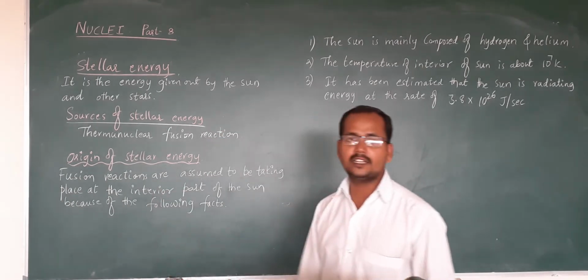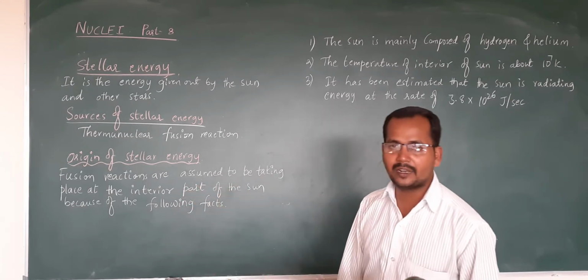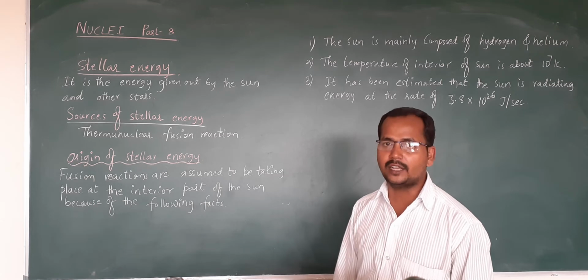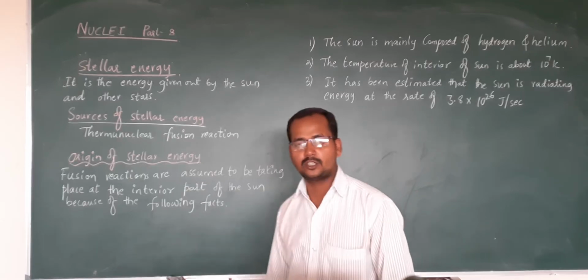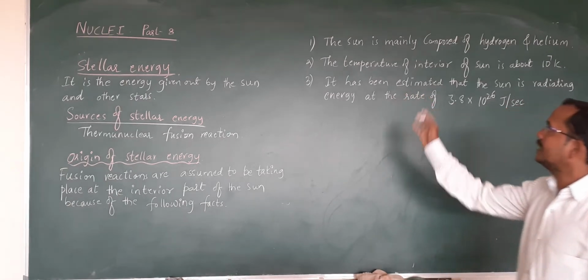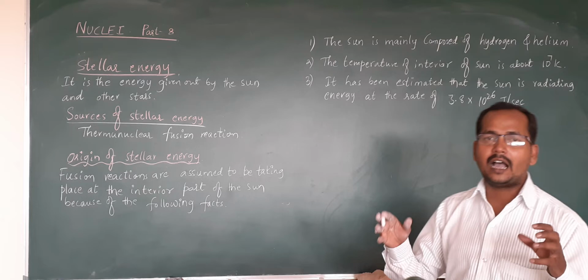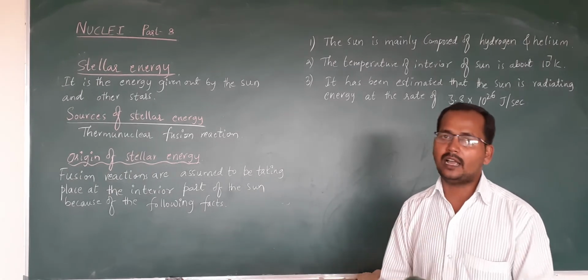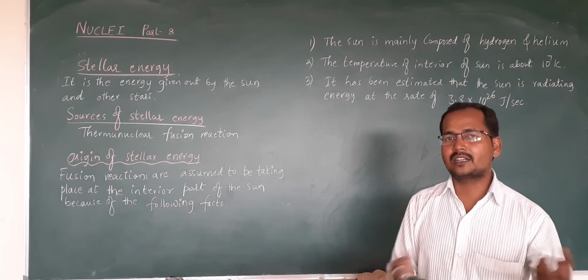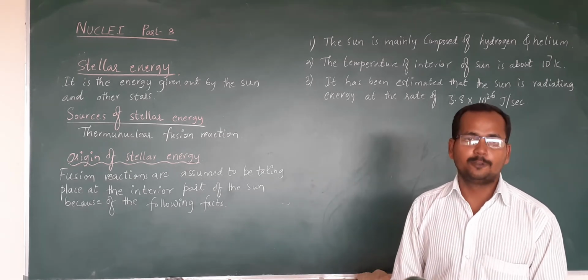Next, the origin of stellar energy. Where does this originate? Fusion reactions are assumed to take place in the interior part of the sun because of the following facts. The first fact is that the sun is mainly composed of hydrogen and helium. A large amount of hydrogen and helium atoms are there. Some hydrogens combine together to form a helium atom, and that is called the nuclear fusion reaction.